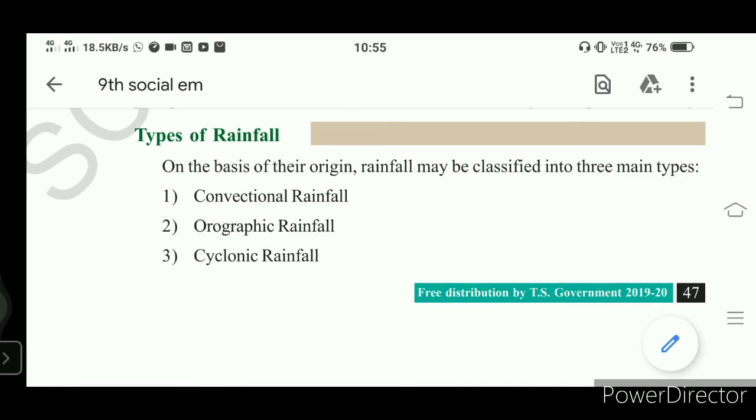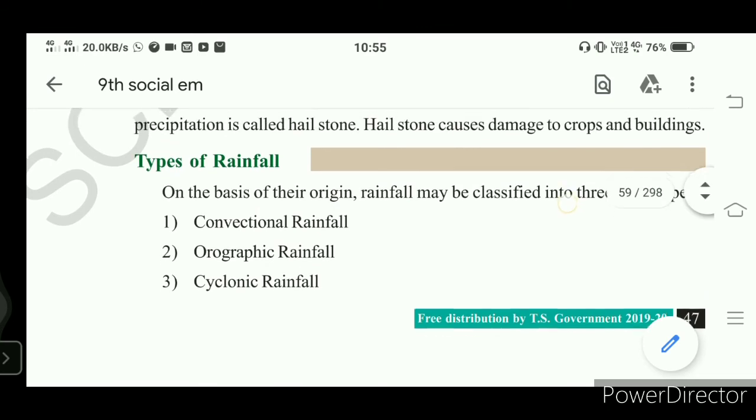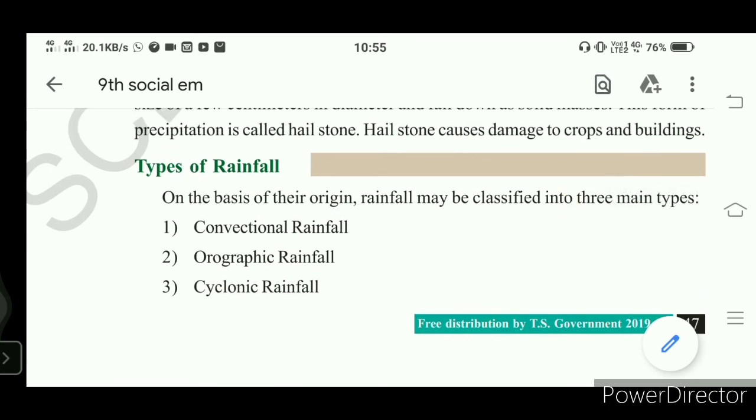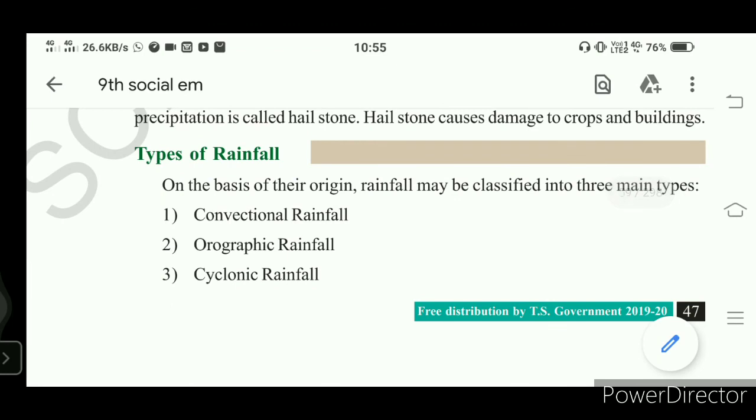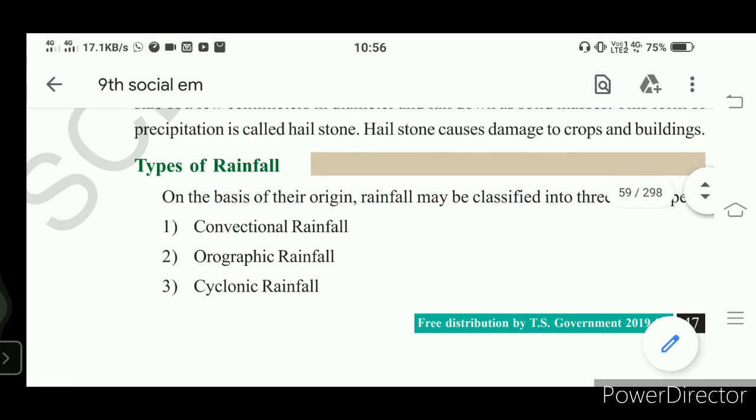So convectional rainfall is very common in low latitudes, at the equatorial region, and in summer in the interior parts of the continents. That means in the middle of the continents we get this convectional rainfall, and it comes for a short period after the hottest part of the day.